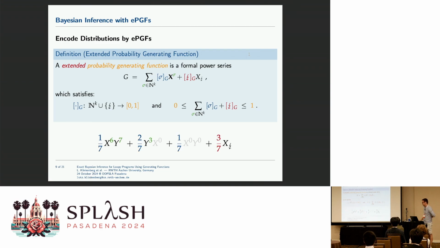Okay, here's an example. I think it's pretty clear. Throughout this talk, you will oftentimes see a bivariate extended probability generating function. But if we have something like x to the power of 0, we just omit it and say this is the same as 1. So formally, this monomial is there, but we omit it.